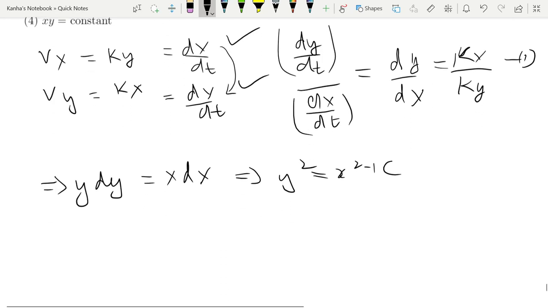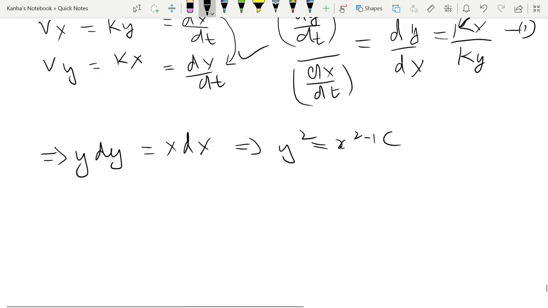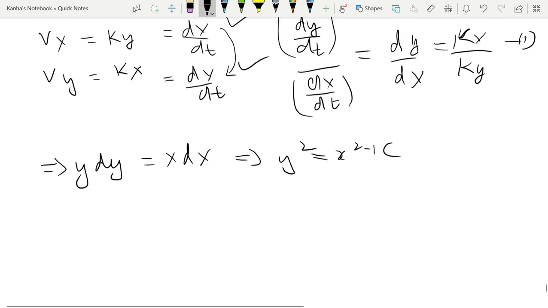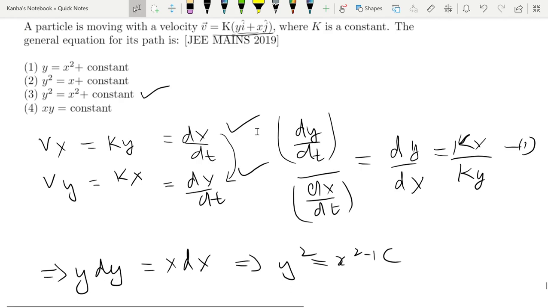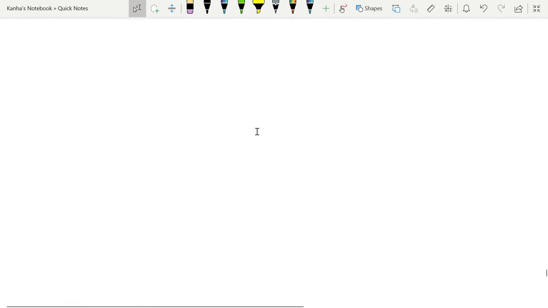Most important tricks and tips from this chapter are, first of all, you need to be thorough with all the formulas in the chapter. Relative motion is one question that is fairly seen in all the exams. Most of the times it will come as a rectilinear motion question, but even if it comes as a 2D question, you should be aware of it. So I will be giving you an assignment where there will be questions of relative motion in 2 dimensions. So it will be a rain problem or a boat problem or an airplane problem. Also, circular motion is rarely seen in questions here because circular motion comes in the Newton's laws of motion chapter.